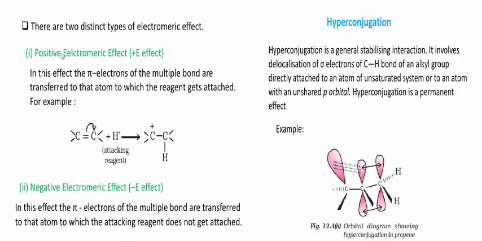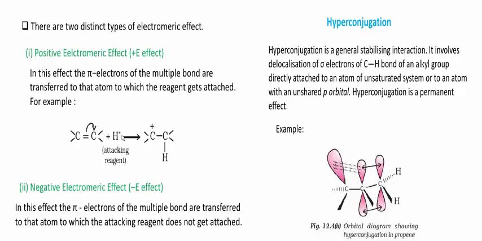Here, see here, this is positive electromeric effect, or also called positive effect. In this effect, pi electrons of the multiple bond are transferred to that atom to which the reagent gets attached. For example, see here. Here one of the ethene or double bond containing compounds, and in presence of attacking reagent H plus changes here.